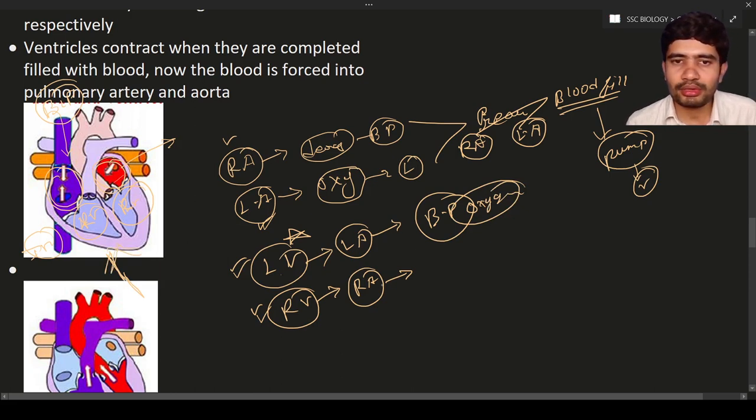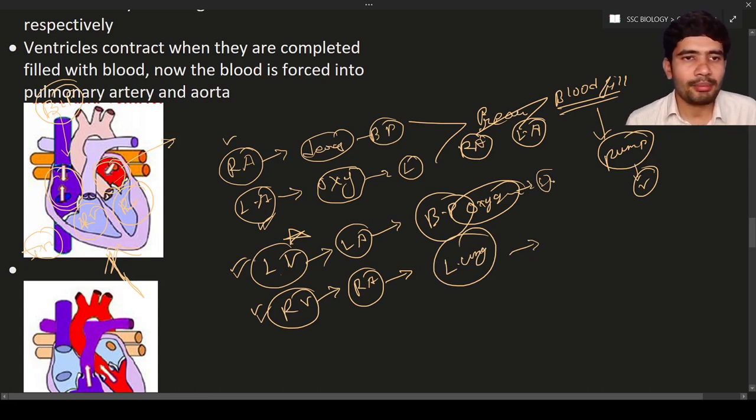So it is going to pump blood to which organ? Pump blood to the lungs. So this is the process. Here will be the systemic aorta and so on. By this way you can see the pumping of the blood.